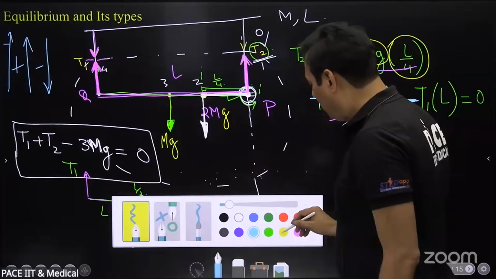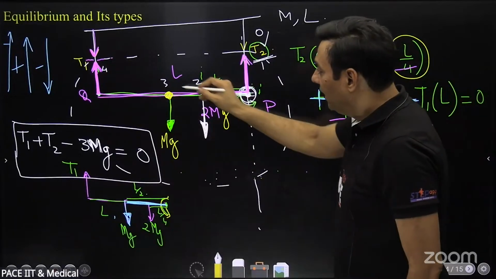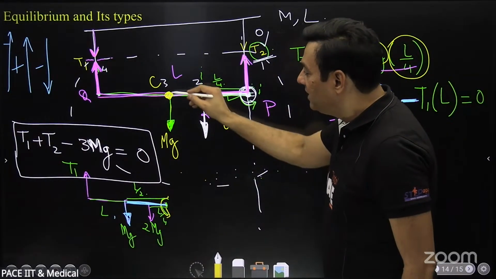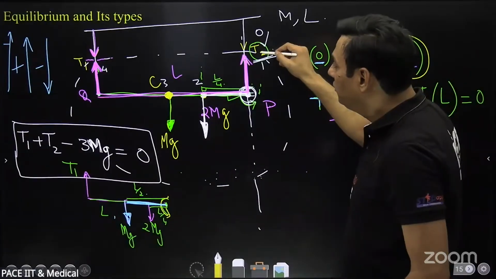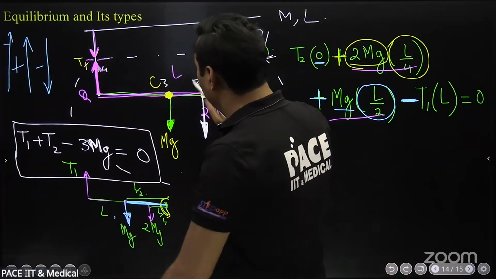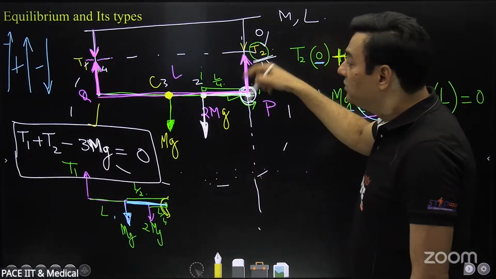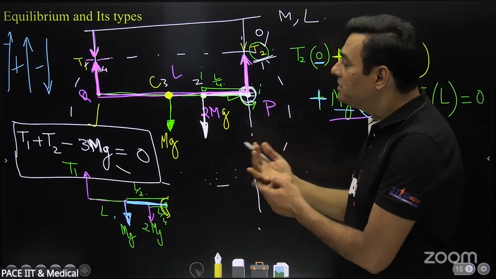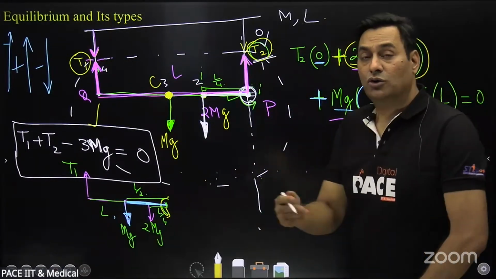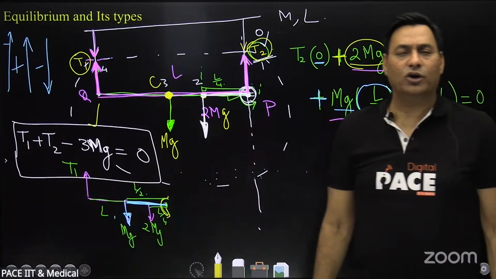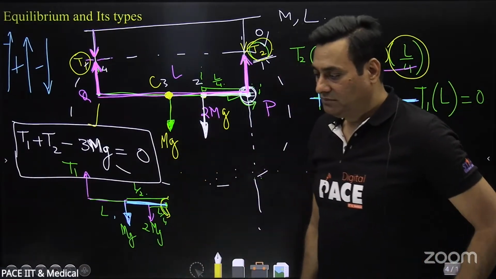One child said, can I take it about this also? I'm very happy that you people are thinking. You can take it about this also. Instead of P, I could have chosen C, the center of mass, as the point about which I wanted to take torque. So in that case, you would have got T2 also, T1 also. I agree. But that would have been one equation, this, and another equation for torque. I have two equations and I have two unknowns only. T1 and T2 are the only two unknowns. So two equations, two unknowns, we'll be able to solve them. What is the problem?